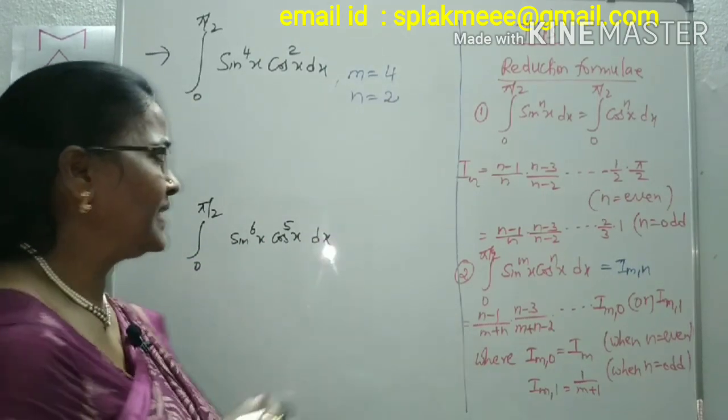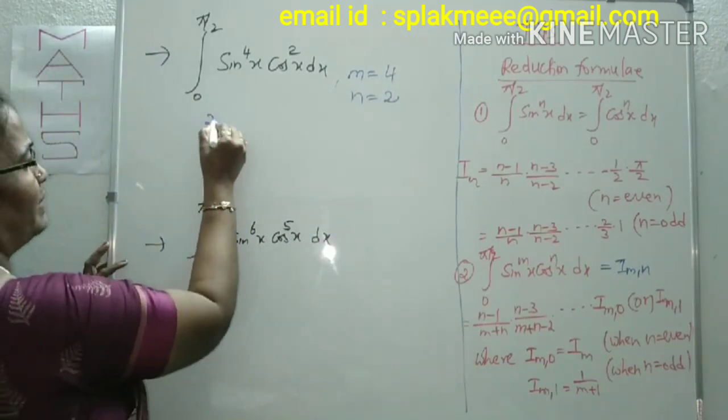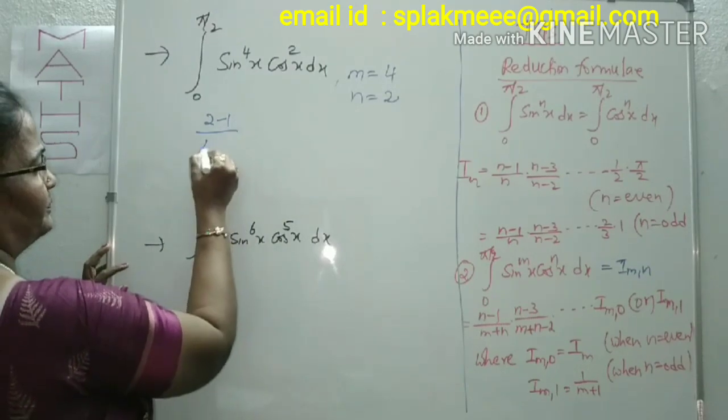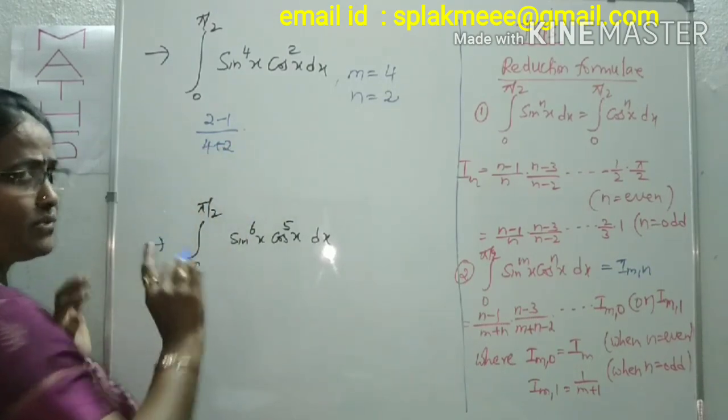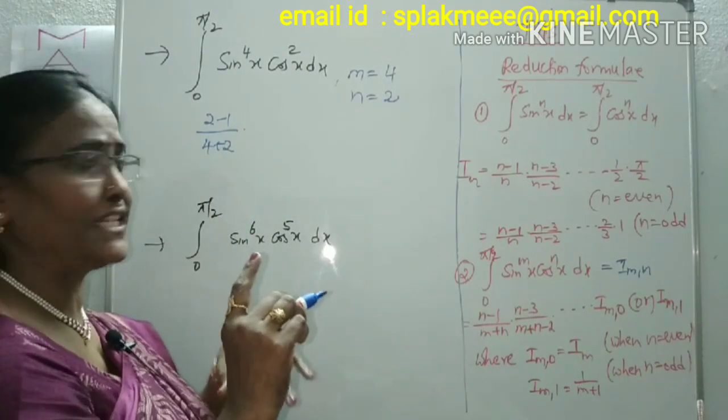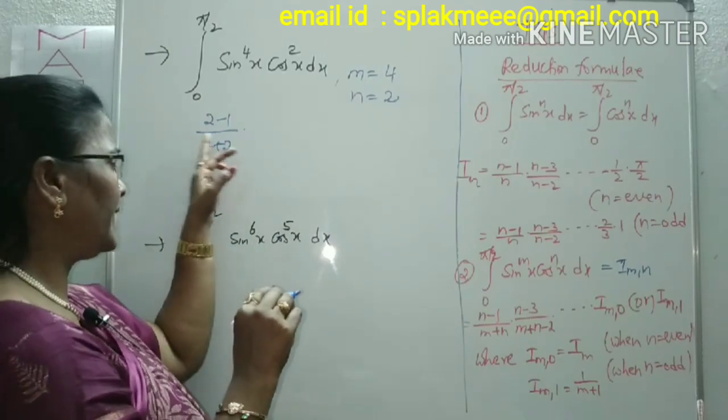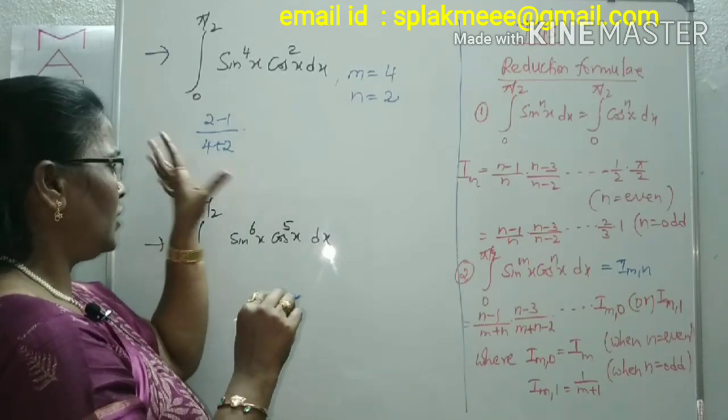According to this formula, n minus 1: 2 minus 1 by m plus n, 4 plus 2. 2 minus 1. We cannot take 2 minus 3 now because a negative will come. So 2 minus 1 by 4 plus 2. Now you can stop here.